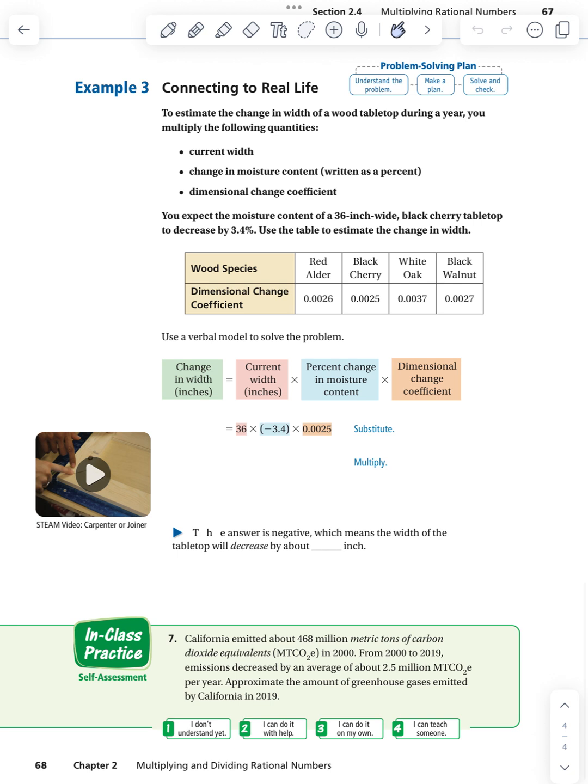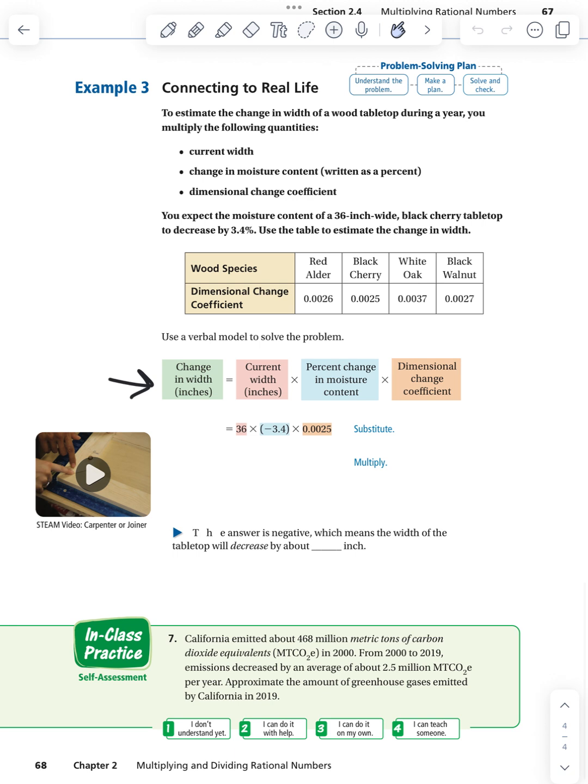All right, last example. Connecting to real life. To estimate the change in width of a wood tabletop during a year, you multiply the following quantities: current width times change in moisture times dimensional change coefficient. You expect the moisture of a 36-inch wide black cherry tabletop to decrease 3.4%. Use the table to estimate the change in width. So what we need to do is set up an equation, which they actually did for us right here. We know the change equals the width times the moisture content times the dimensional change coefficient.